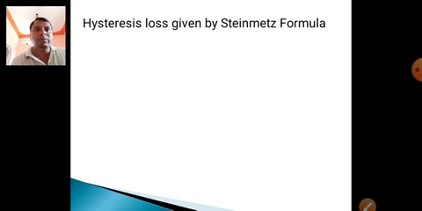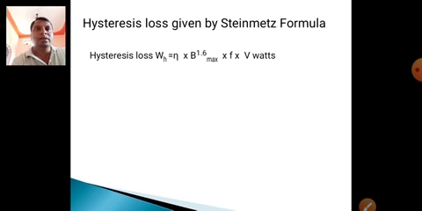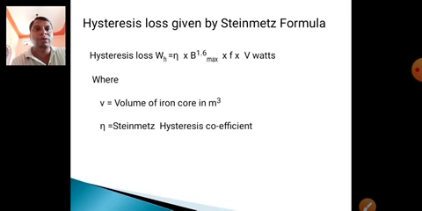The hysteresis loss is given by Steinmetz's formula. The hysteresis loss is Wh, where Wh means hysteresis loss, and the loss is denoted as W. Wh equals eta times B maximum to the power 1.6 times f times V. Here eta is Steinmetz's hysteresis coefficient, which is a constant, B is the maximum flux density, f is the frequency, and V is the volume of the iron core in cubic meters.